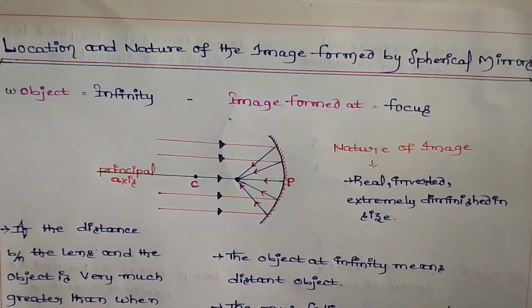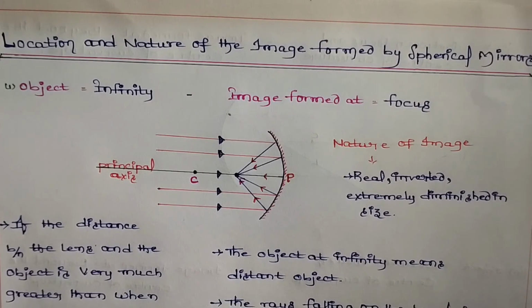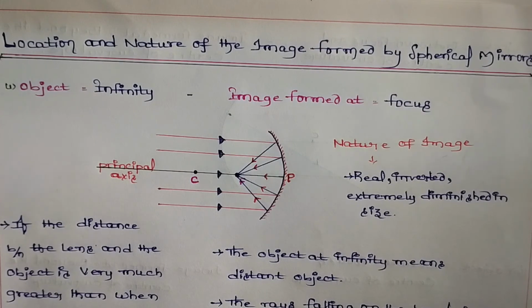Depending on the position of the object placed, the size of the image varies. It may be enlarged or diminished. Sometimes we will get a real image, or sometimes a virtual image.